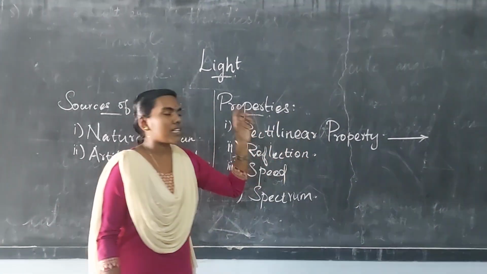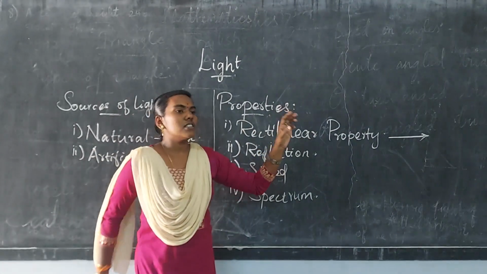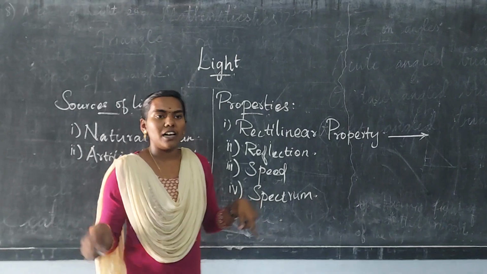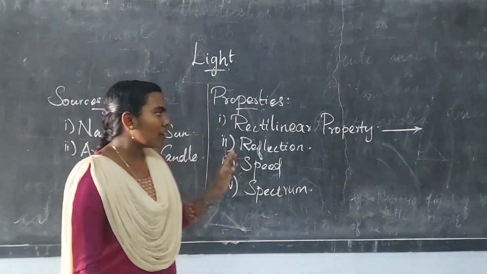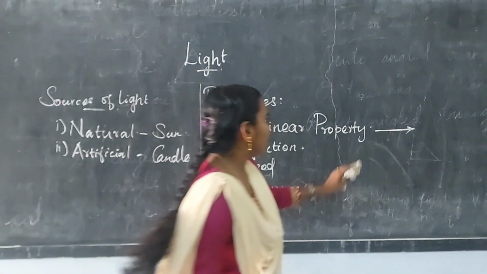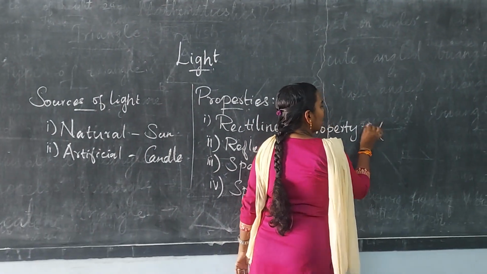Rectilinear property means the light rays travel in a straight line. The rectilinear property is used as a principle in an instrument, the pinhole camera. It is made by a pinhole camera. Pinhole camera means, for example, imagine here it is a tree.